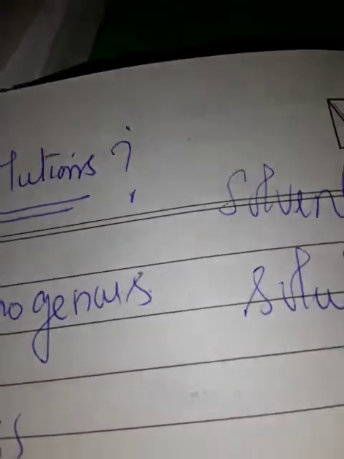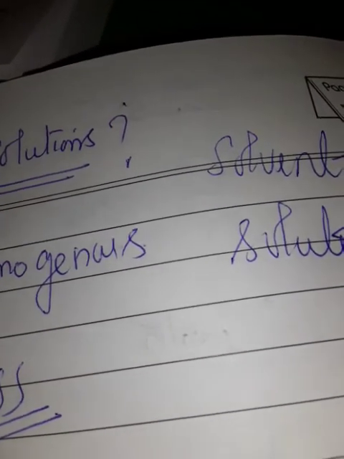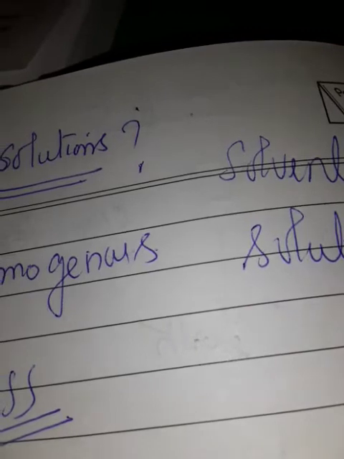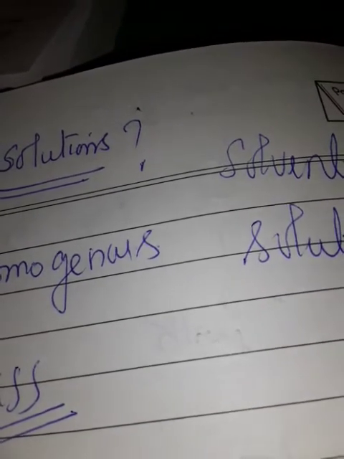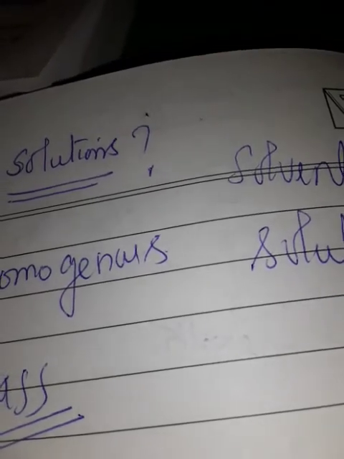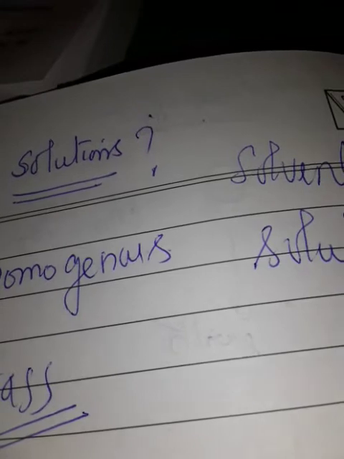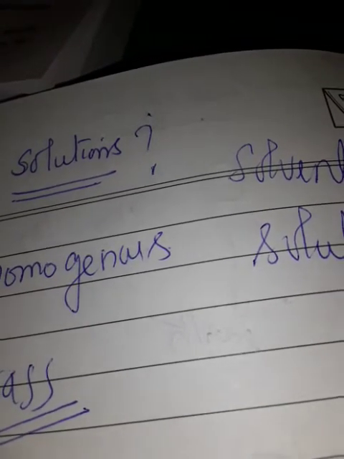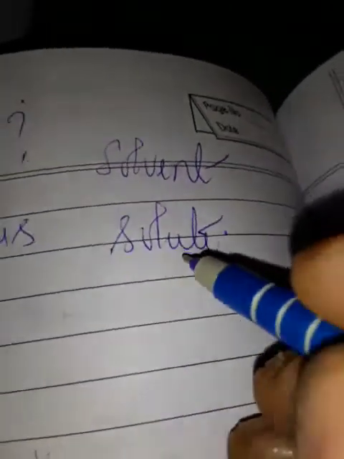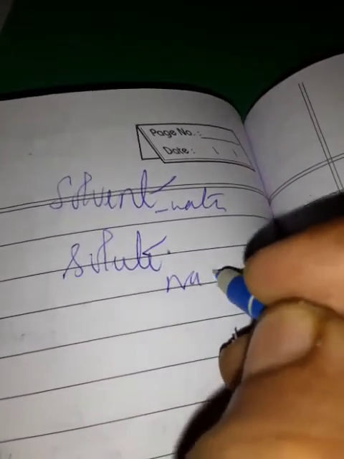For example, a small amount of NaCl, sodium chloride, the salt we use at home. If we add it to water, the salt will dissolve and we get a homogeneous solution. Here, Na+ ions and Cl- ions are uniformly distributed in water. Water is the solvent and NaCl is the solute.